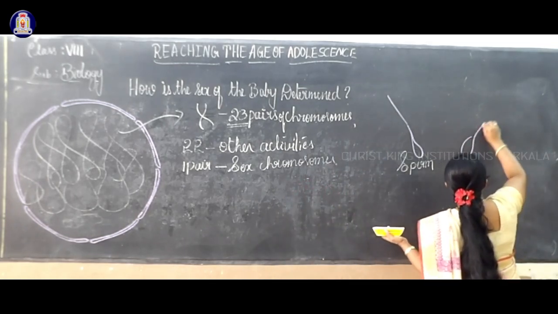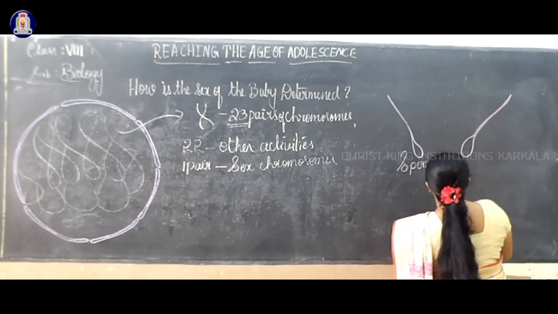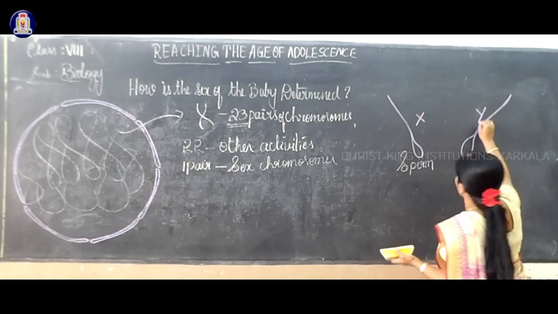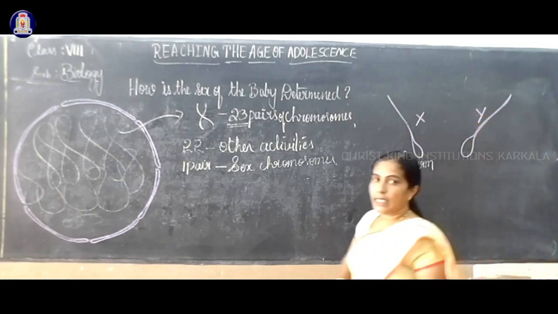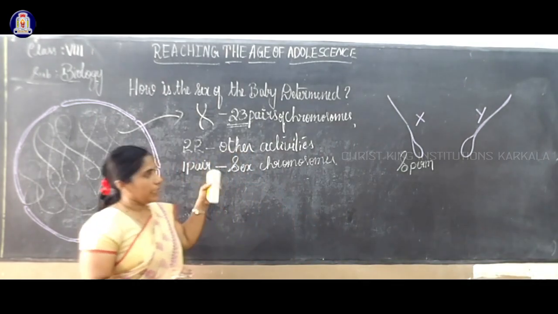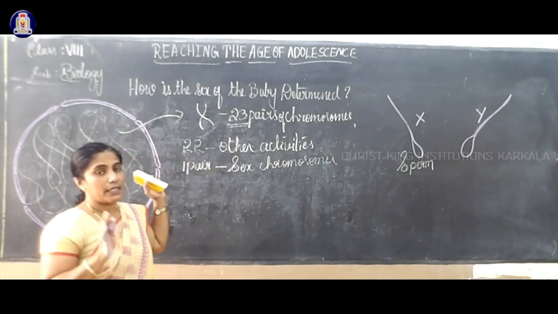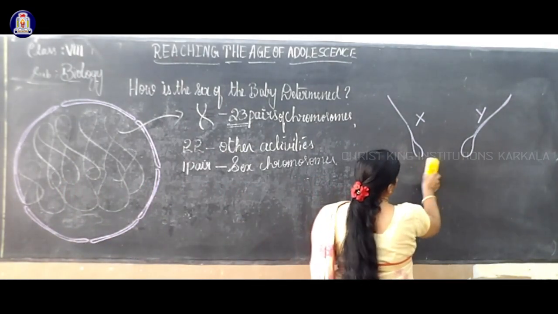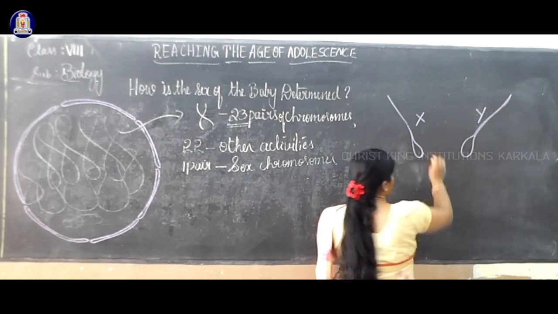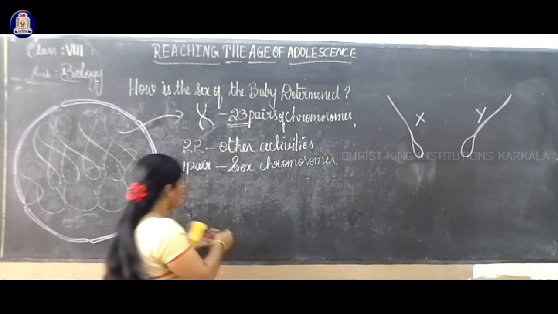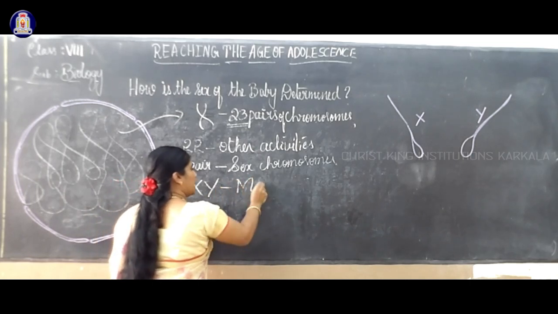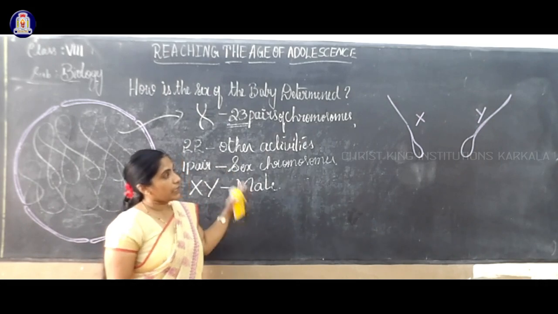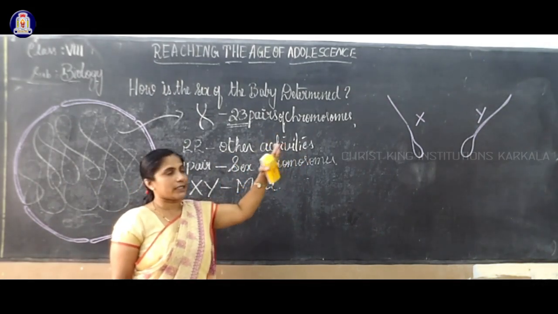Especially in a male parent, our father, the sex chromosomes are X and Y. Keep in mind, XY means male.